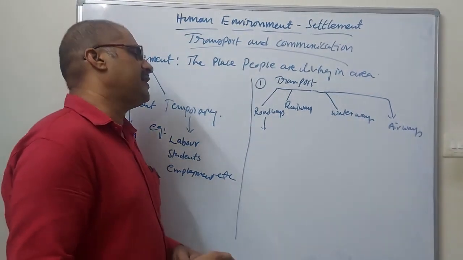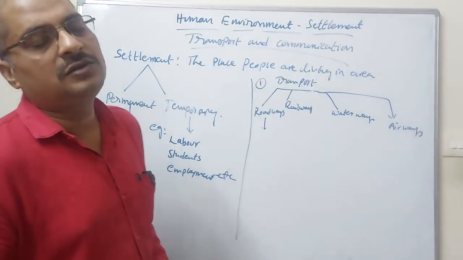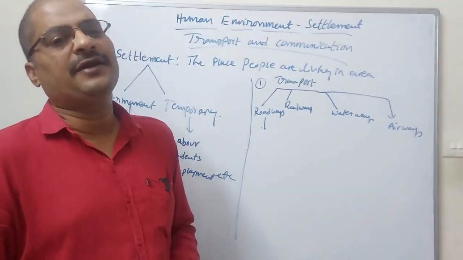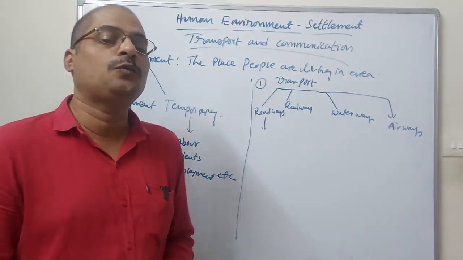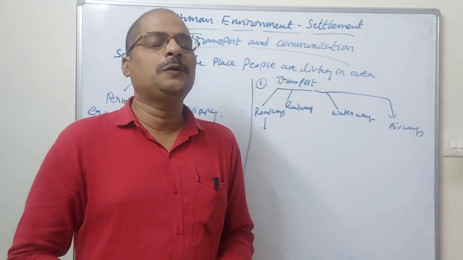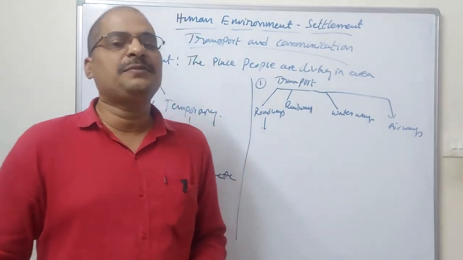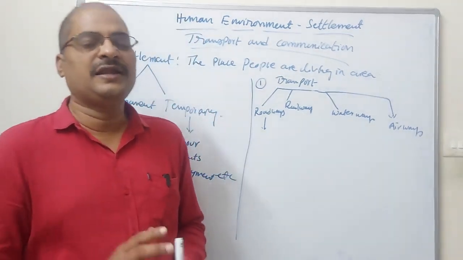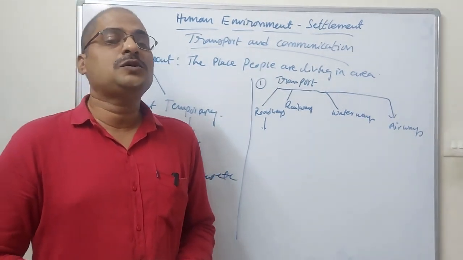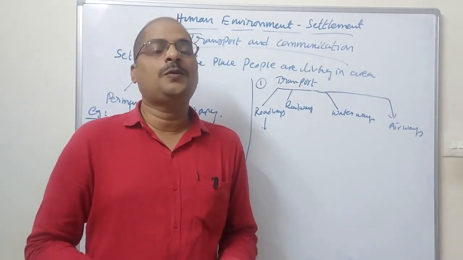What are the advantages? Whatever goods you want to move, or if you want to move to distant places, you can reach distant places in a particular area. And if people want to stop anywhere, no problem.